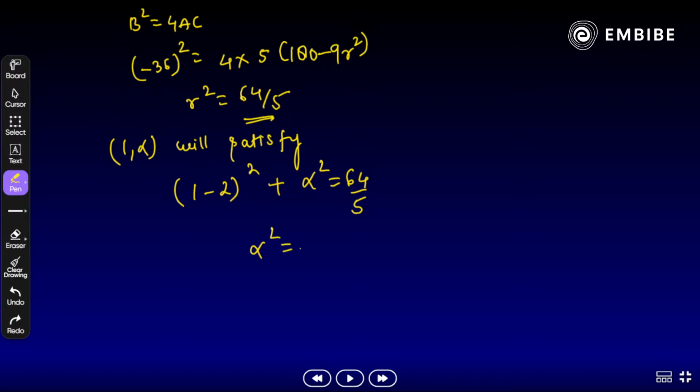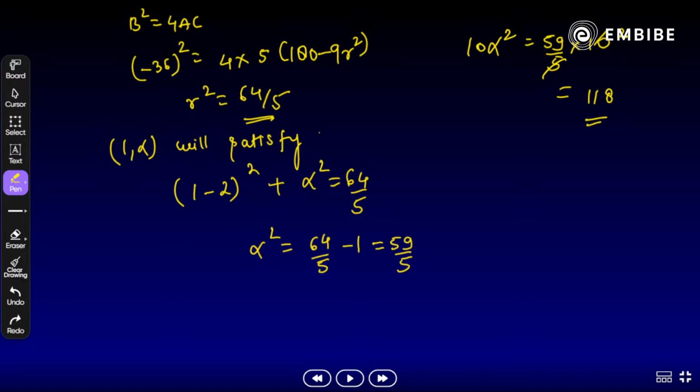So alpha square equal to 64 by 5 minus 1. That is 59 by 5. And then we need to find what? Ten alpha square. So 59 by 5 times 10, 2 times cancel out. Yes, you will get 118. Done. 118 is the right answer. Okay, all clear? Yes, 118 is the final answer.